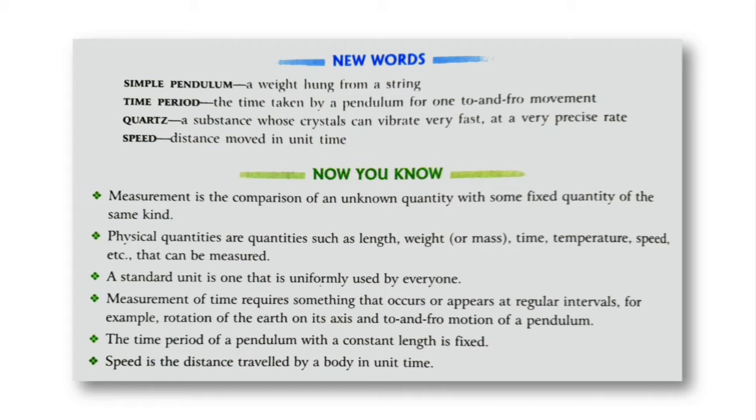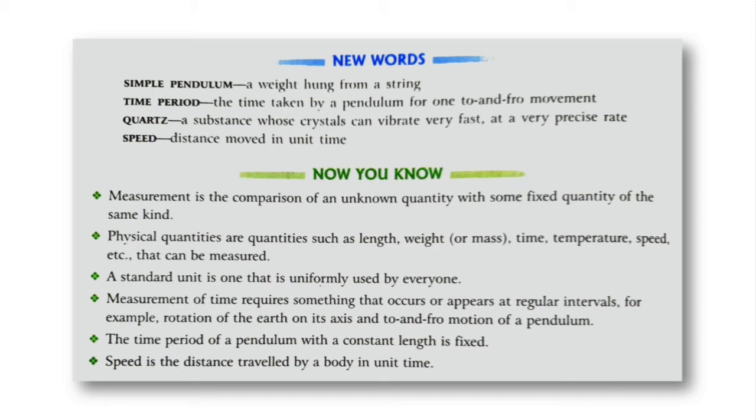Fourth point, the measurement of time requires something that occurs or appears at regular intervals. So if I want to measure time using a certain device, then that device should oscillate or move or show some regular movements after regular intervals. Then next point, the time period of a pendulum with a constant length is fixed. So a pendulum which has a fixed length is going to show you a fixed time period. That is, the period of its oscillation is not going to change.